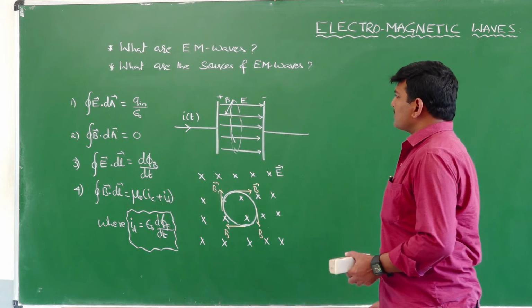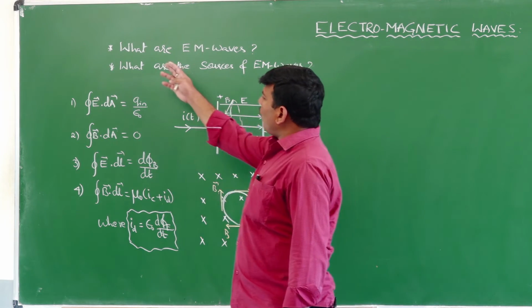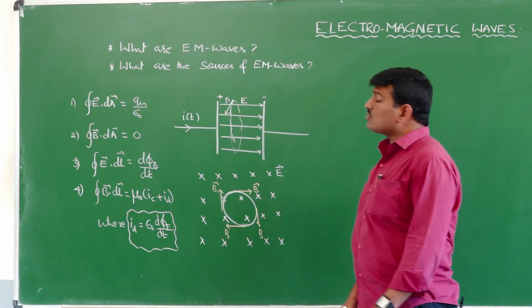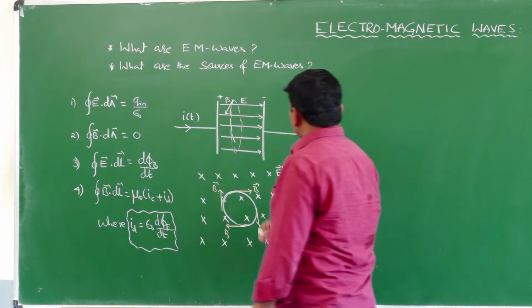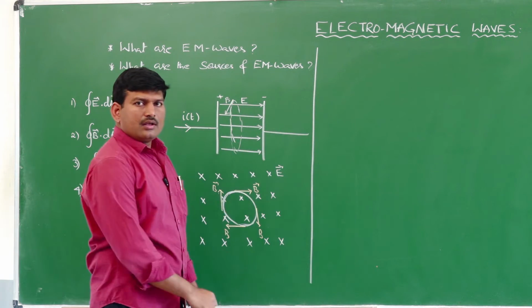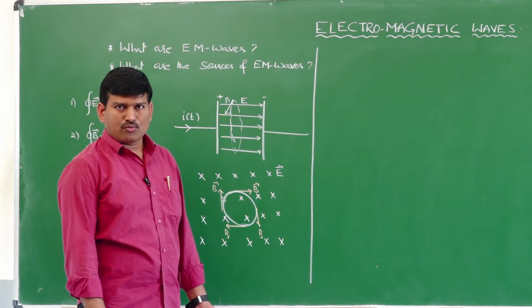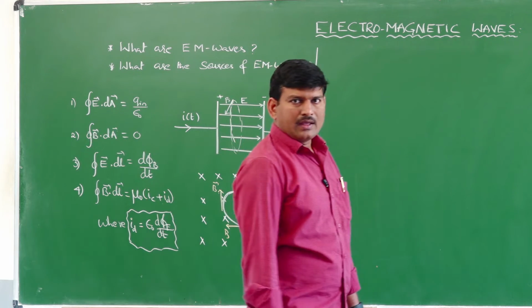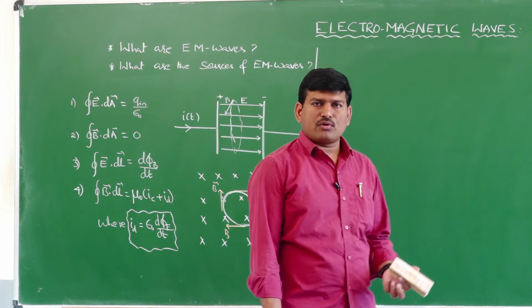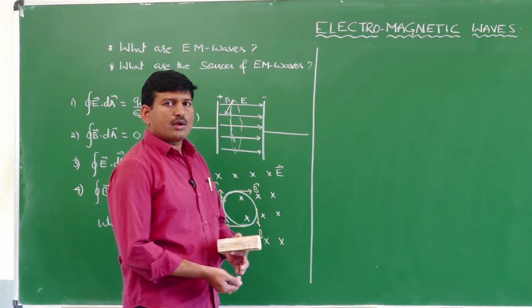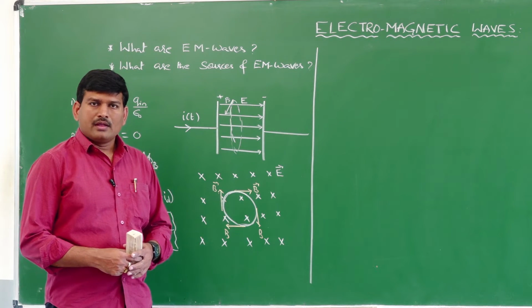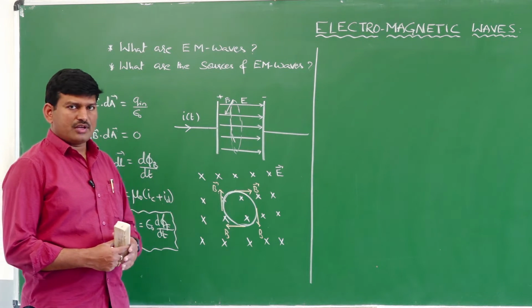And now we have studied what electromagnetic waves are, and we have to study about the source of electromagnetic waves. What is the source for electromagnetic waves? A wave is nothing but what? A disturbance, what we studied in the first year part. A disturbance produced in the medium is propagated in the forward direction, and the propagation of that wave pattern we will be calling the wave propagation or wave motion.